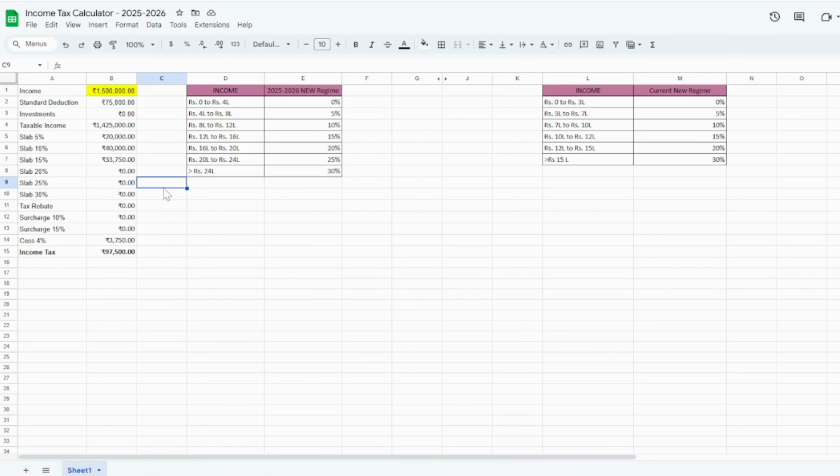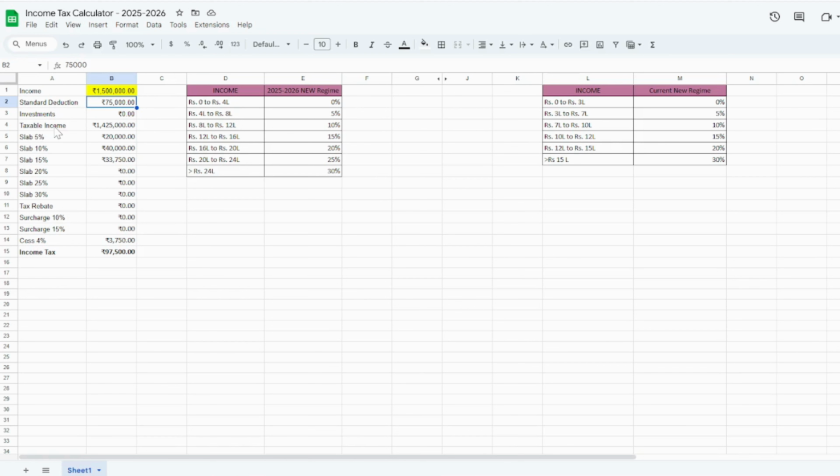And as you can see, if the income is 15 lakh you will get a standard deduction of 75,000. There is no investment as such, but there is an option of NPS from the employer. If your employer is giving an NPS option, you can add it to this investment, and then your taxable income will reduce. As of now I am just keeping the investment at 0.